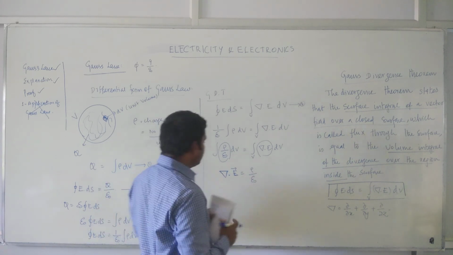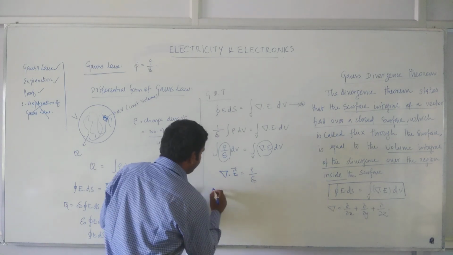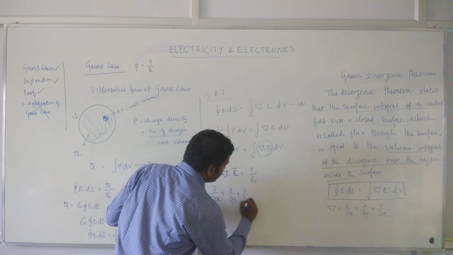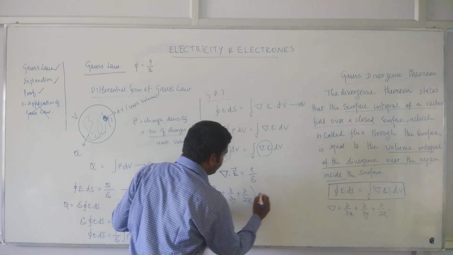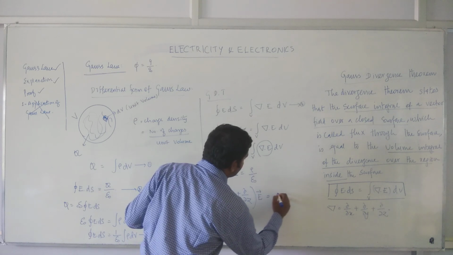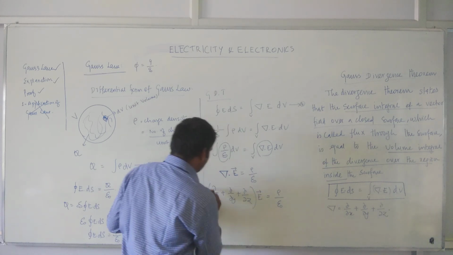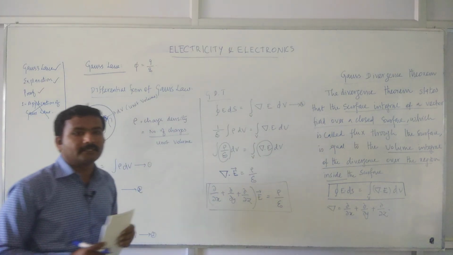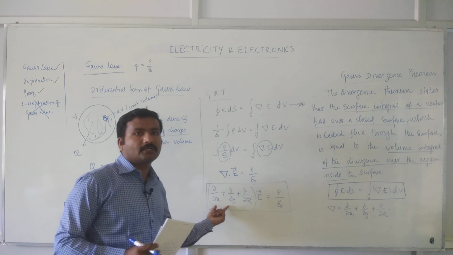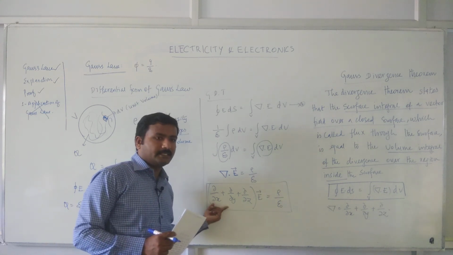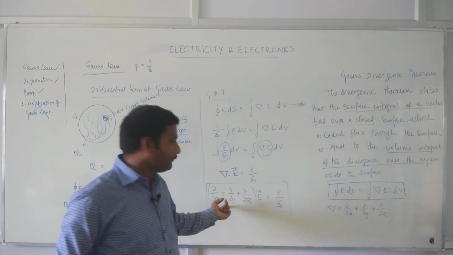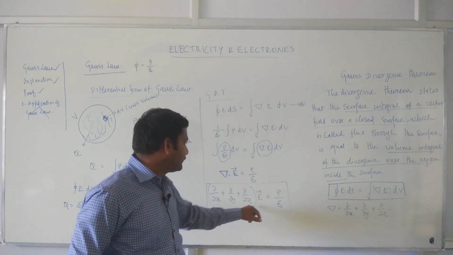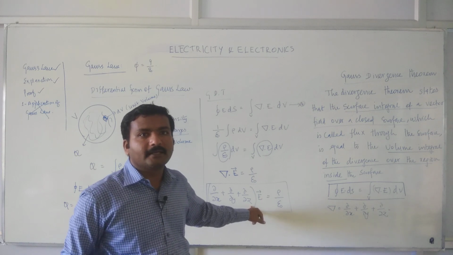So del is a differential operator, right? You can write dou by dou x plus dou by dou y plus dou by dou z of E vector, which is equal to rho by epsilon naught. So this is the differential form of Gauss law. Here this differentiation is not an ordinary differential equation, it is a partial differential equation. Why? This dependent variable E has 3 independent variables, x, y and z.